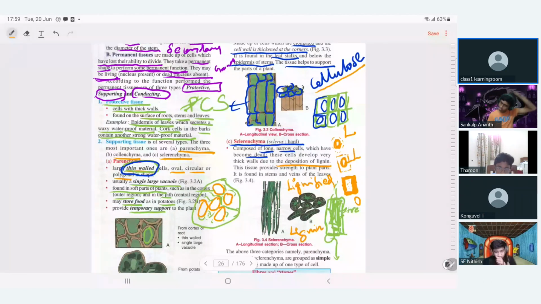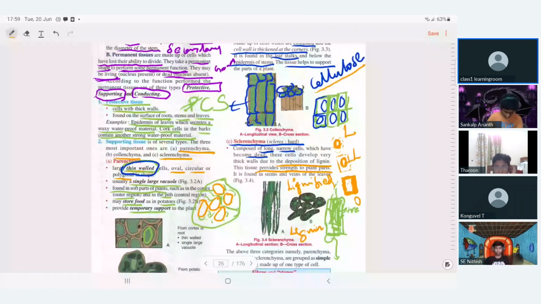Lignin and pectin provide strength to the plant. Pectin also, right, sir? No, listen. Cellulose, hemicellulose, and pectin are the components of the primary cell wall.